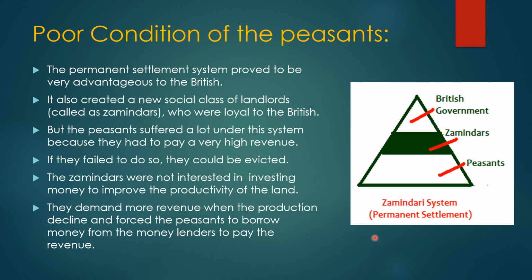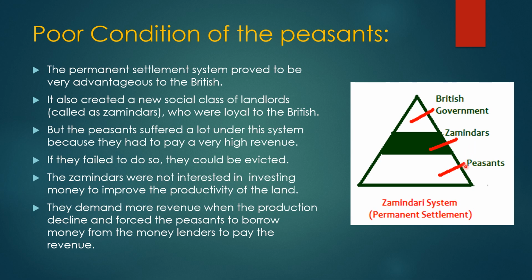Here you can see a pyramid-shaped structure explaining the zamindari system, also called permanent settlement. At the top of the pyramid, the privileged class was the British government, which was collecting money from the farmers in the form of land revenue. The zamindars were like the communicator between the British government and the peasants. These zamindars were a new social class of landlords created by the British government, appointed in each village.